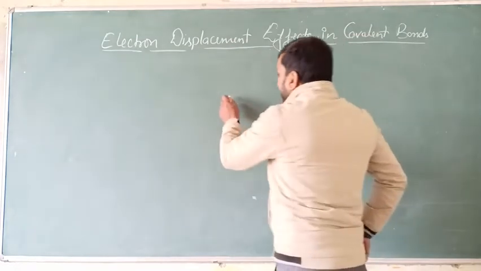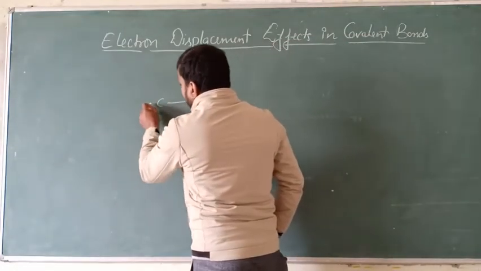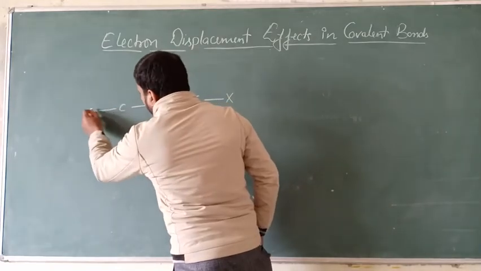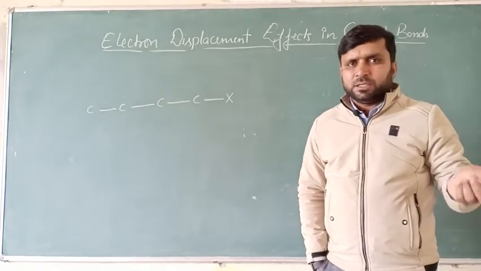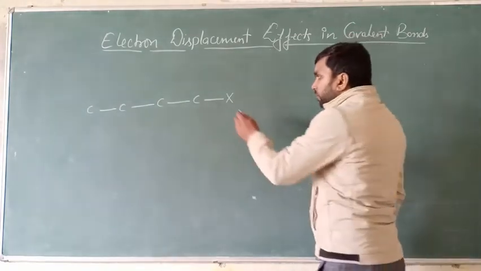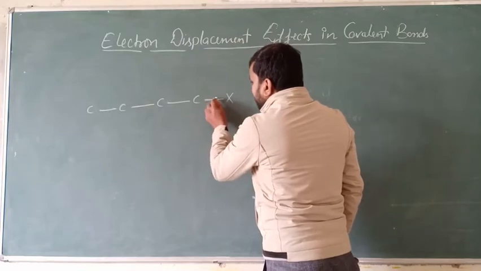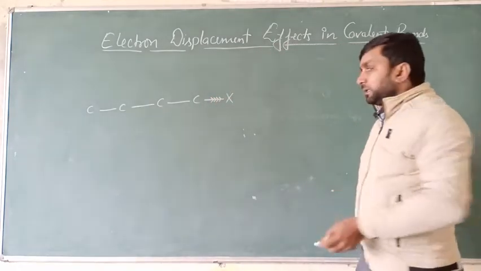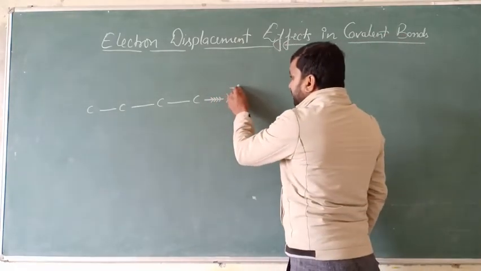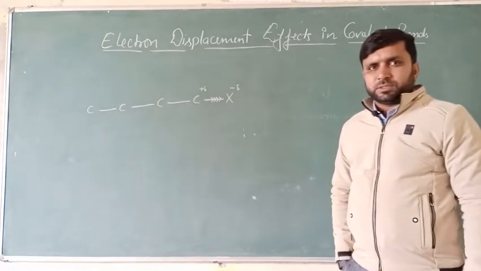Now see, this halogen is there, it is attached with a carbon, this will attach with one more carbon, this is attached with one more carbon, this is attached with one more carbon. Number of hydrogen you can write according to the valency. Now because halogen is attached directly with this carbon, it will attract the sigma bond pair electron, and this halogen will get partial negative charge, this will get partial positive charge.